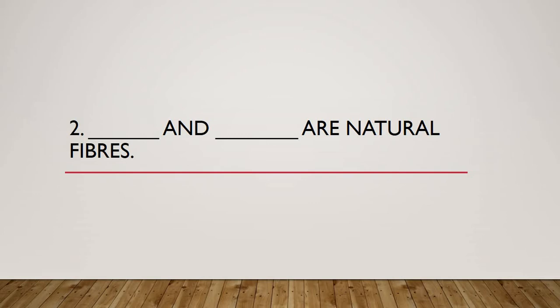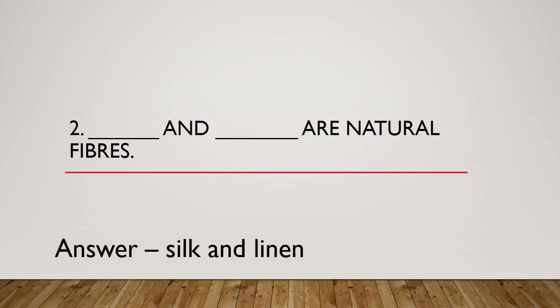Okay, so I think by now you must have noted the answers. I'll give you 2 more seconds to speak the answers. Okay, so let's see what the answer is according to the books. The answer is silk and linen are the natural fibers. These are the answers which I have already given you in your groups in the PDF file. So I have just written the same answer here on the display screen.